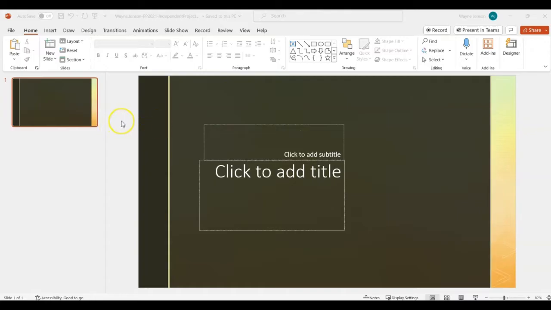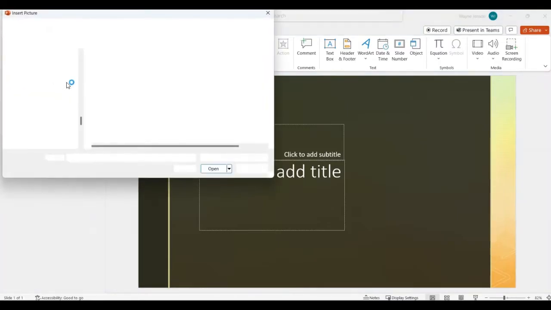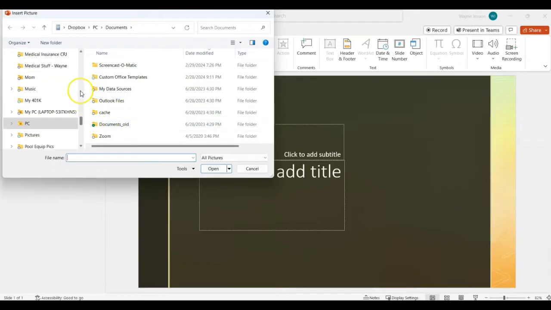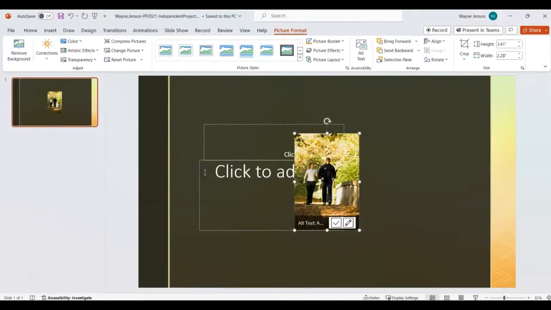So we're going to insert the picture from the resources that we downloaded. We're going to go to the Insert tab, select Pictures, and then from this device, and we want to navigate to our Downloads folder because that's where we're going to find it. And we're looking for this picture right here, the Walk 1-01. And then we're going to click Insert.